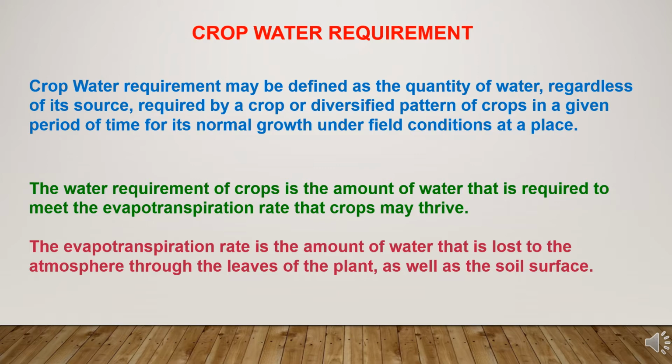The water requirement of crops is the amount of water that is required to meet the evapotranspiration rate so that crops may thrive. The evapotranspiration rate is the amount of water that is lost to the atmosphere through the leaves of the plant as well as from the soil surface. So the crop water requirement is needed for the evapotranspiration and evaporation losses.